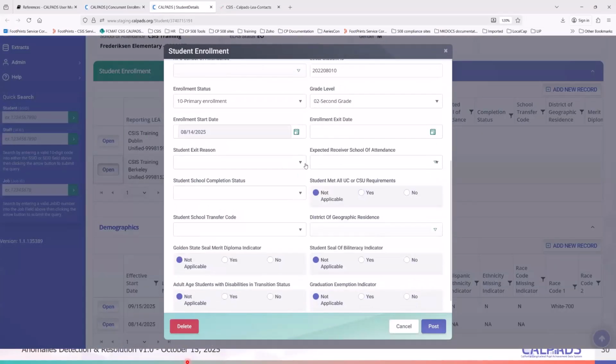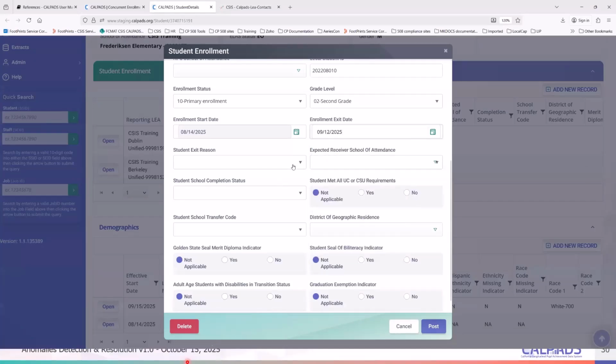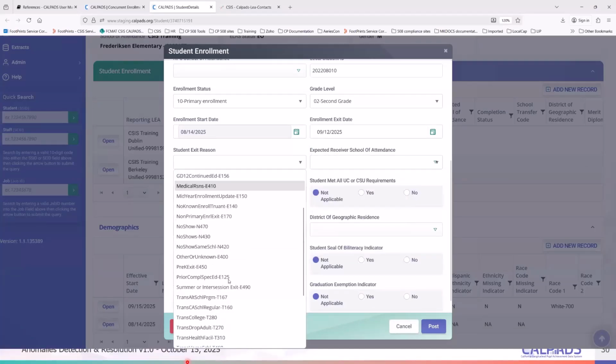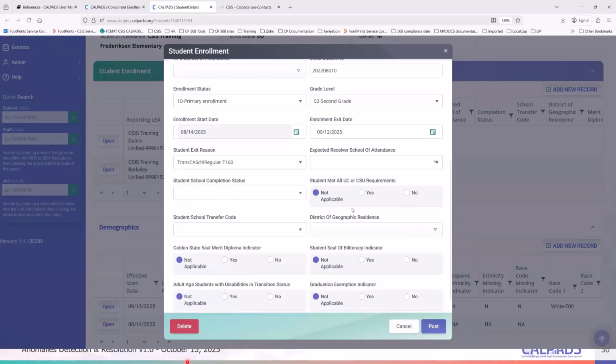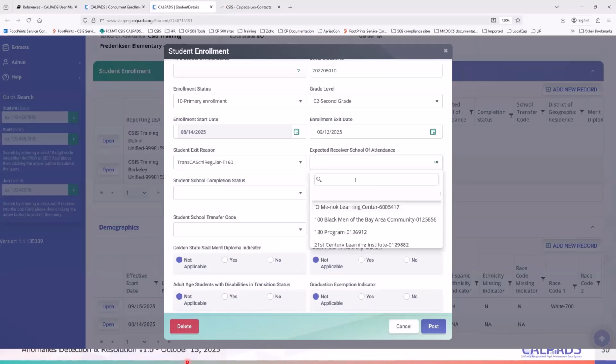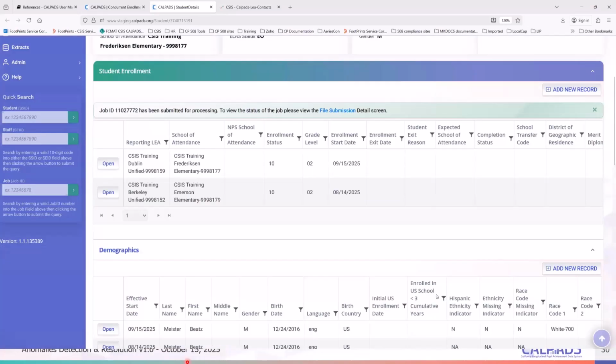It turns out the student left the district on 9/12. And then I add a T160. This is not necessary, but if you want to be more thorough, you can put Frederickson Elementary in here as well. Okay, so I just click on post, and that should resolve this CCE. So that's the first scenario.